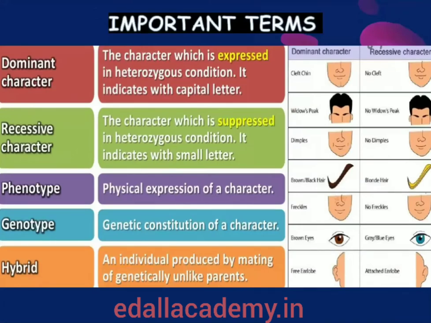Then what do you know about the dominant character and recessive character? The character which is expressed in heterozygous condition, indicated with a capital letter, is called the dominant character. The character which is suppressed in heterozygous condition is indicated with a small letter. Then phenotype and genotype. Phenotype is the physical expression of a character, that is, a morphological character. Genotype is the genetic constituent of a character. Hybrid is an individual produced by mating of genetically unlike parents.